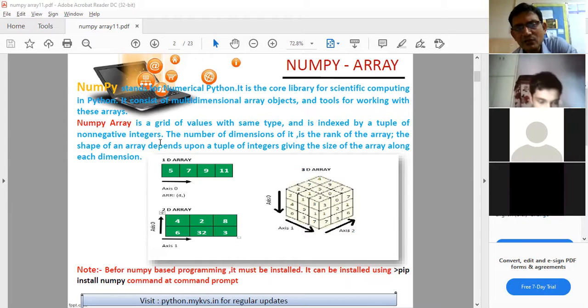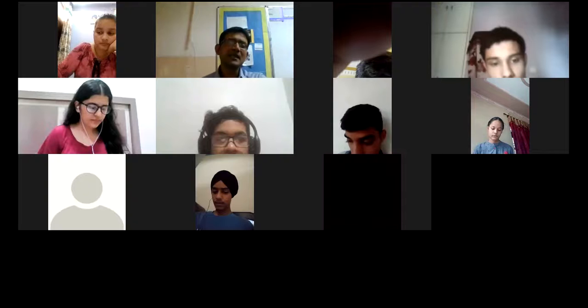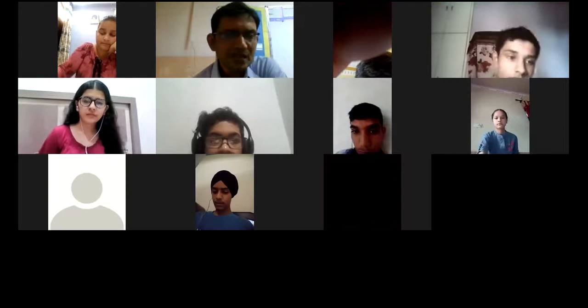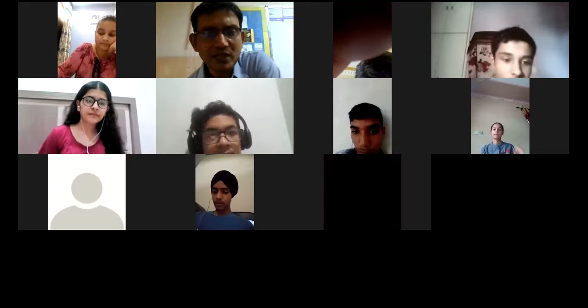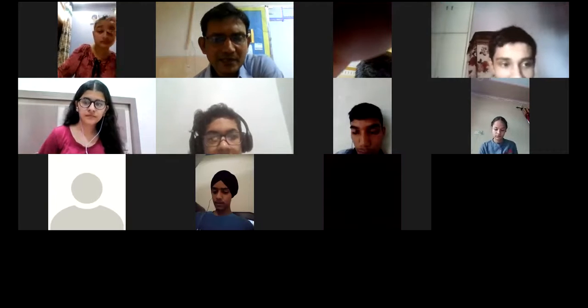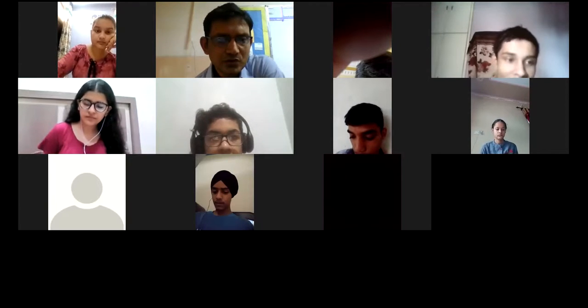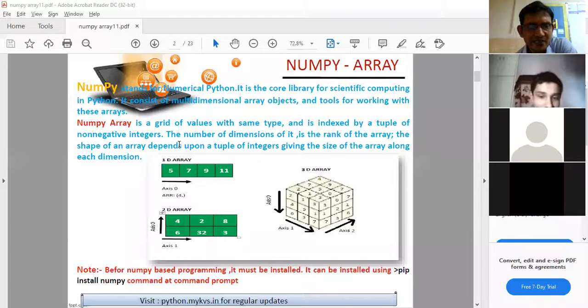Then it is indexed by a tuple of non-negative integers. So basically we have already discussed the index in the context of list. एक हमने list में पढ़ा था index. So similar sort of index are basically used in the NumPy arrays also. So this is the second point, that is it consists of the non-negative integers. So we know that the index values are always non-negative. The number of dimensions of it. So you can see here, this is the first where my pointer is.